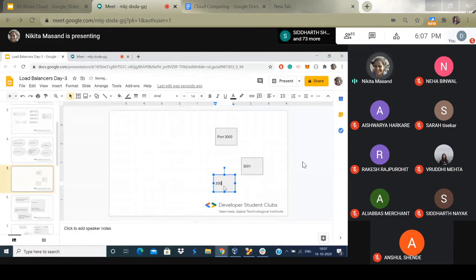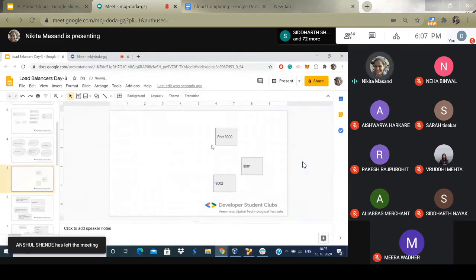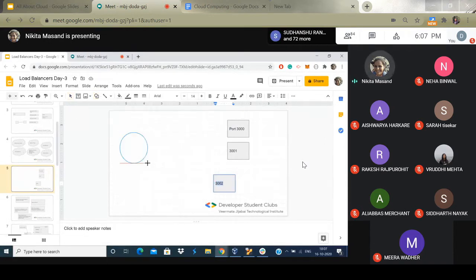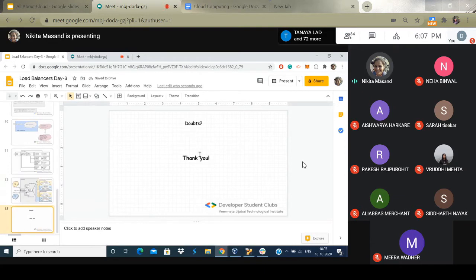Now my target is that all of them have the same application. If there is one client, he should not be deciding whether to go here or here or here. There should be one load balancer in between. The client and the load balancer should run on, let's say, port.